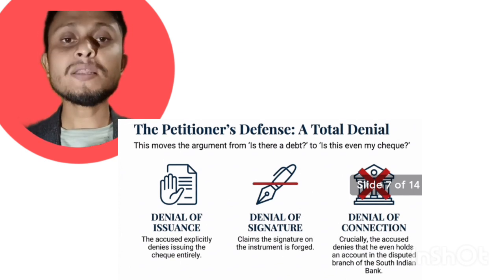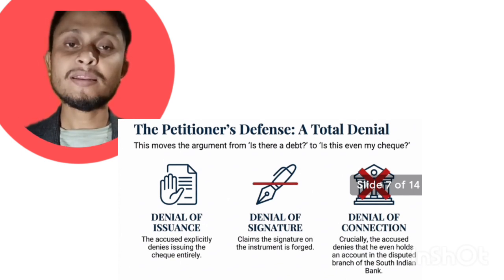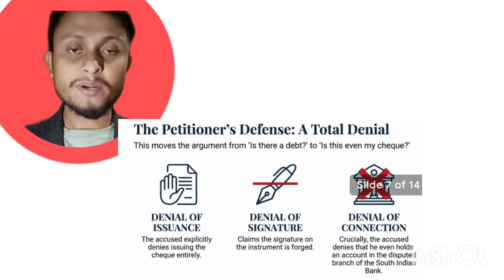So under Section 118 and Section 138 of the Negotiable Instruments Act, the presumption can be rebutted by the accused person.